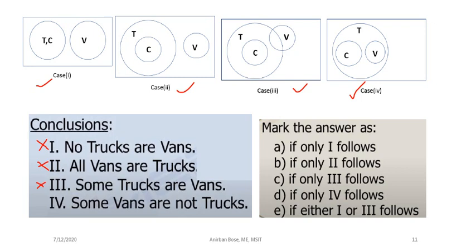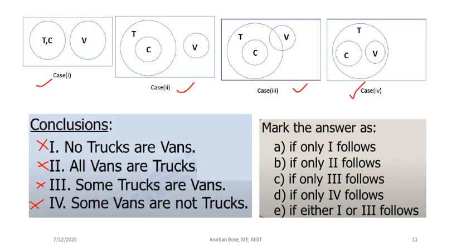Look at case number 4, where all the vans are trucks. So this conclusion is also not true. We cannot conclude that some vans are not trucks, because it is a possibility that all vans are trucks. So you cannot conclude surely that some vans are not trucks. That is also not true.